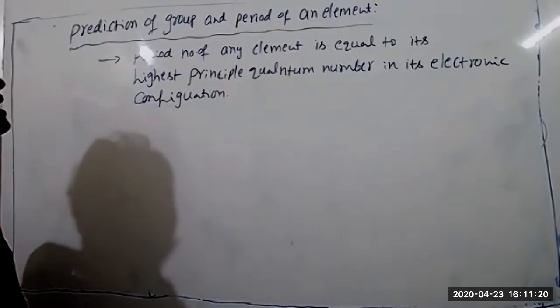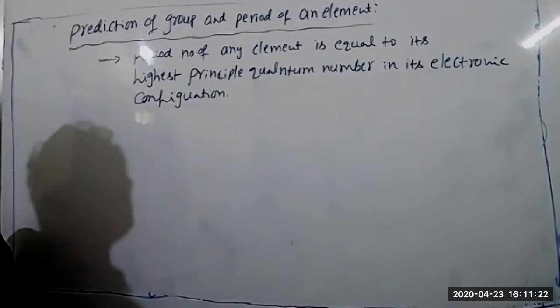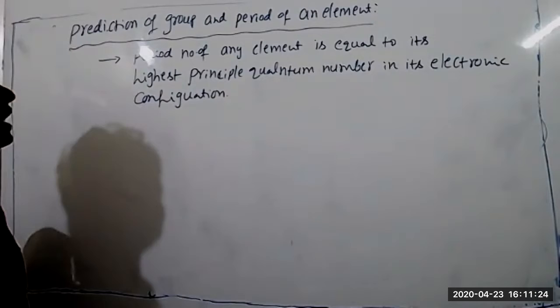So, period number of any element is equal to highest principal quantum number in its electronic configuration.